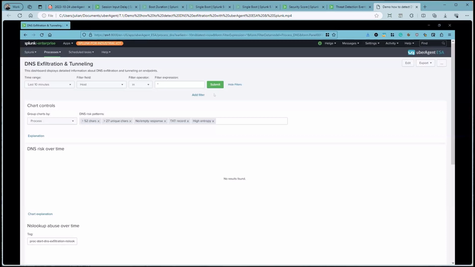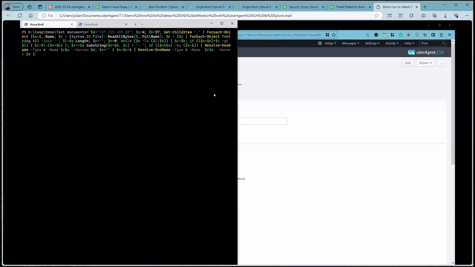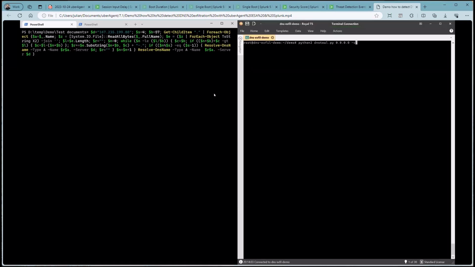What we are trying to do now is to exfiltrate 2 files from a corporate computer. Therefore, we've prepared a little PowerShell script that will read the bytes of the file and split them into chunks. Afterwards, these chunks are sent over the wire with a resolve DNS command to our fake DNS server, which is opened on the right-hand side.